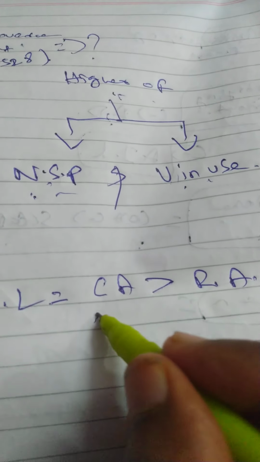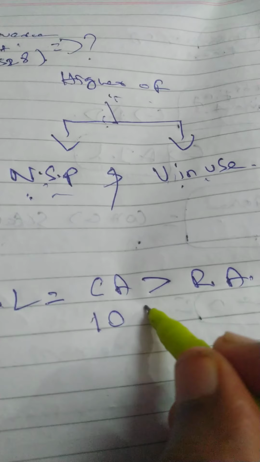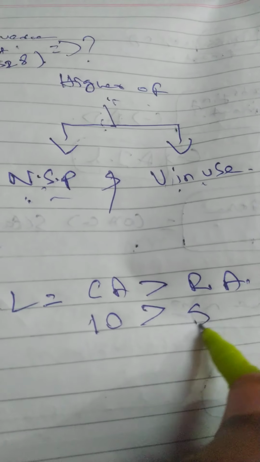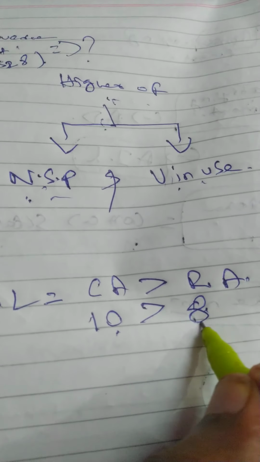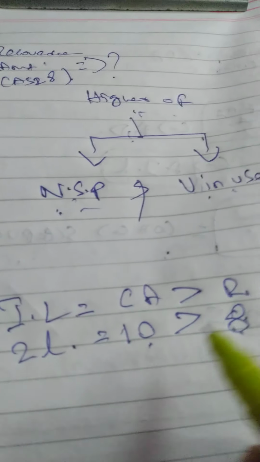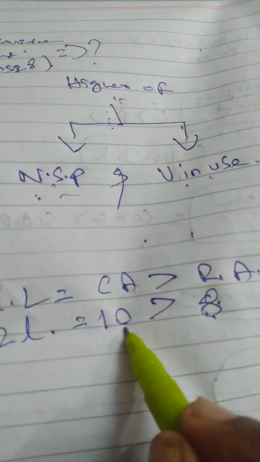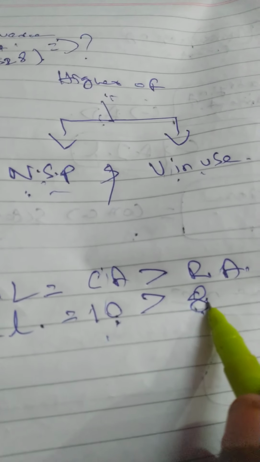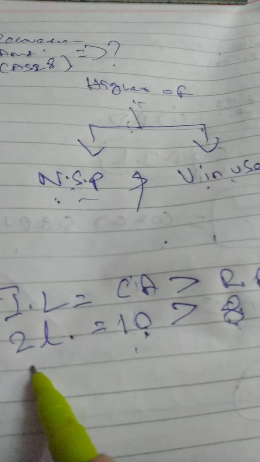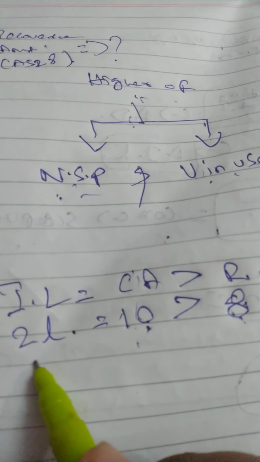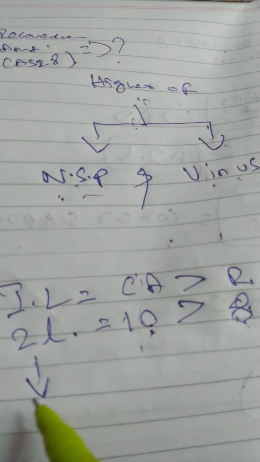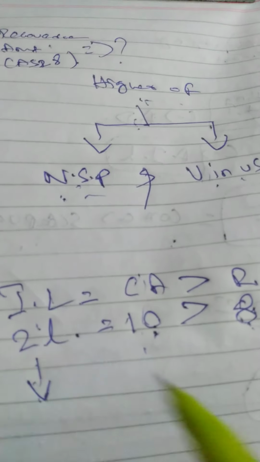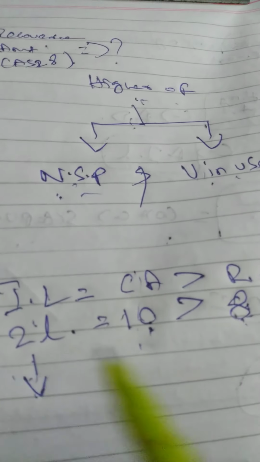As I said, the book value is 10 lakhs, sir, but the recoverable amount is only 8 lakhs, sir. So 10 lakh is greater than 8 lakh. So impairment loss, how much? 2 lakh. How, sir? Current book value, that is carrying amount, is 10 lakh, but recoverable amount is only 8 lakh. So 2 lakhs reduced, 2 lakhs is weakened, sir. This is weakening value. This is loss, impairment loss. Okay, 10 minus 8 equal to 2 lakhs.